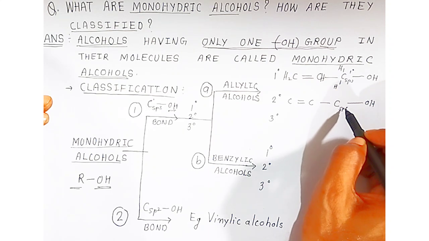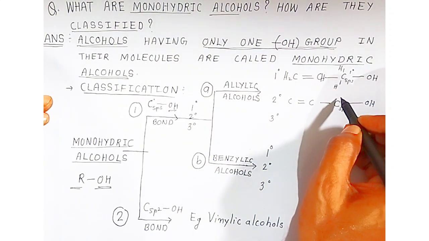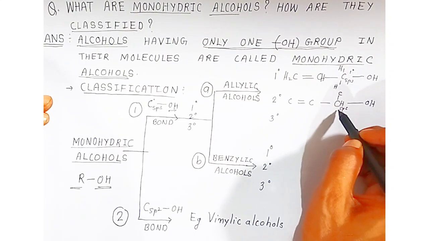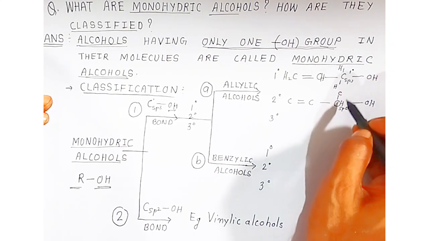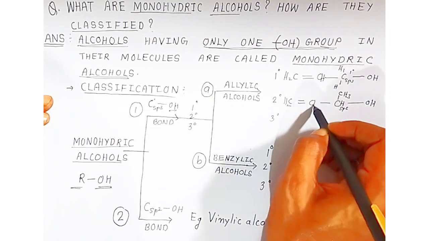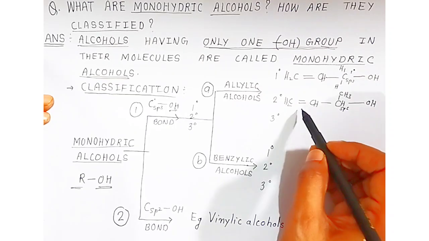Now if this sp3 hybridized carbon is second degree, that means it is connected to a carbon and maybe one hydrogen. Okay students, so this sp3 hybridized carbon is what? Second degree allylic alcohol. So in this way, students, you fill the valency with CH2, and there is one hydrogen. So this is a second degree allylic alcohol.